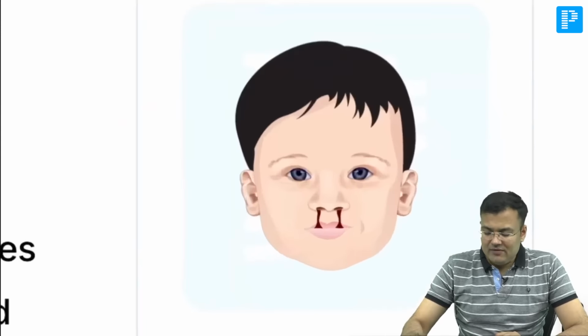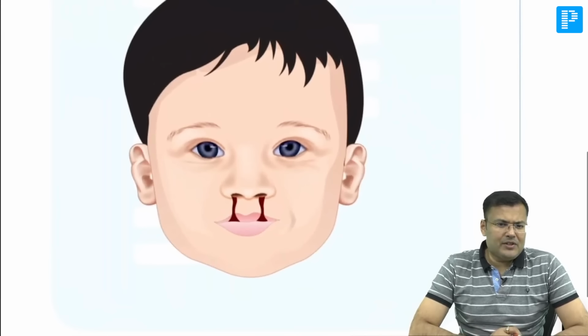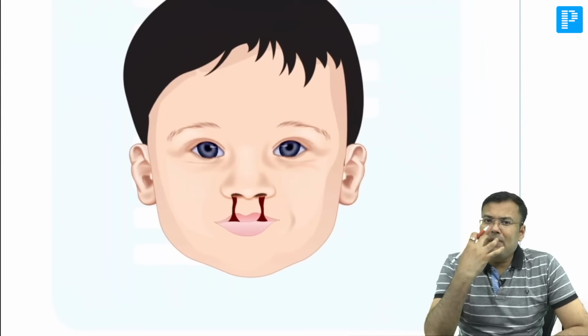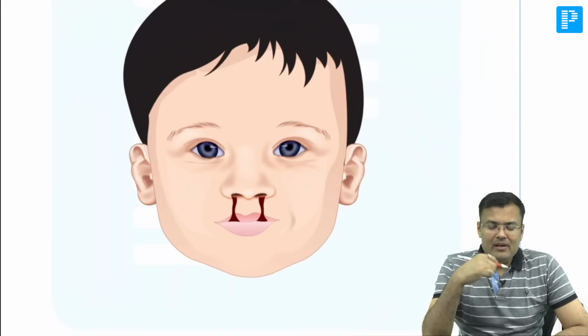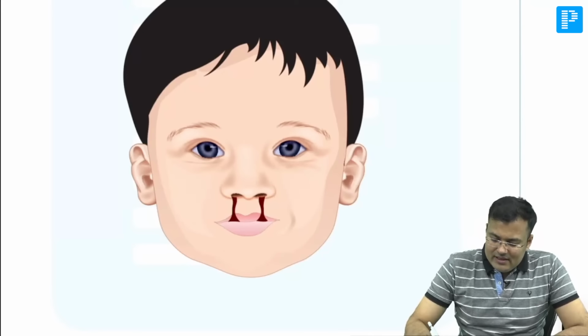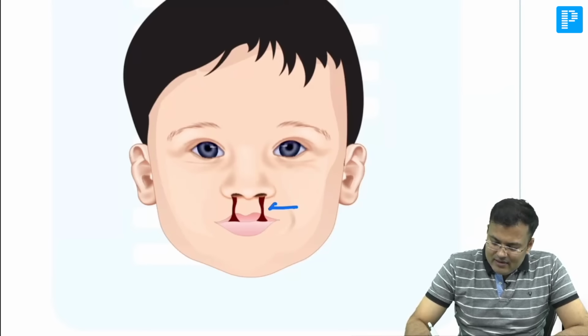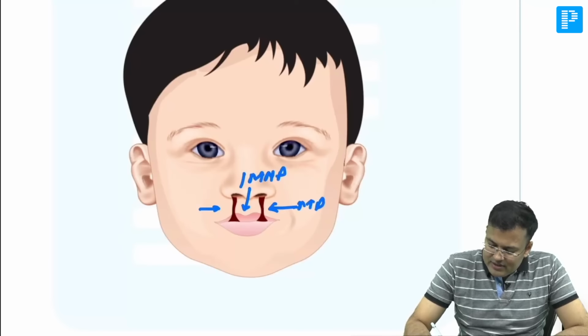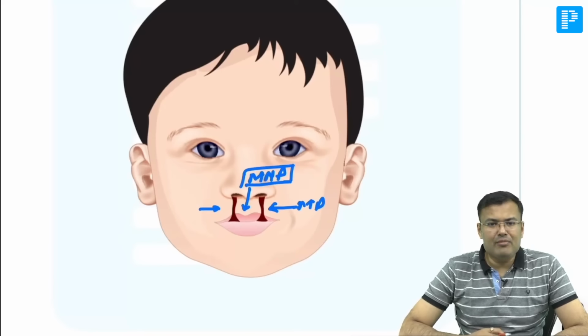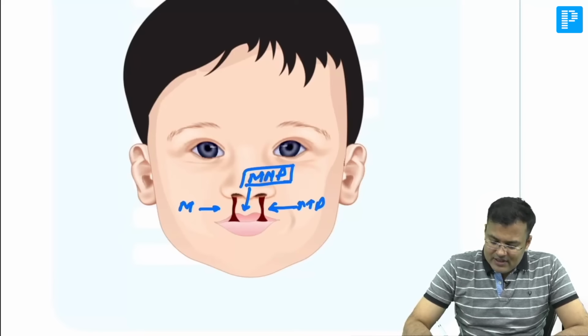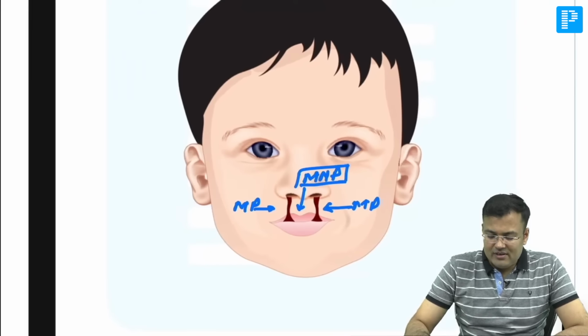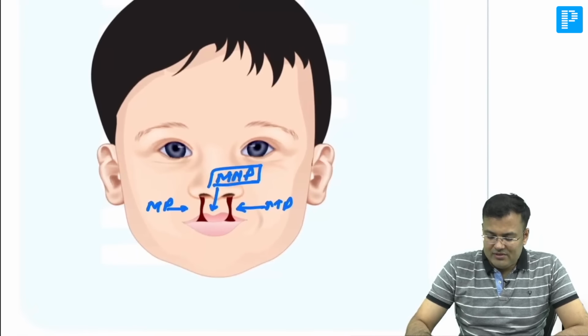Read this question, first see the patient. Can you see this patient? This patient is having bilateral cleft lip, and in this case, can you see this is maxillary process? This patient is having maxillary process, and can you see this? This is medial nasal process. So, this is maxillary process, this is median nasal process. Now, read the question, very easy to understand.